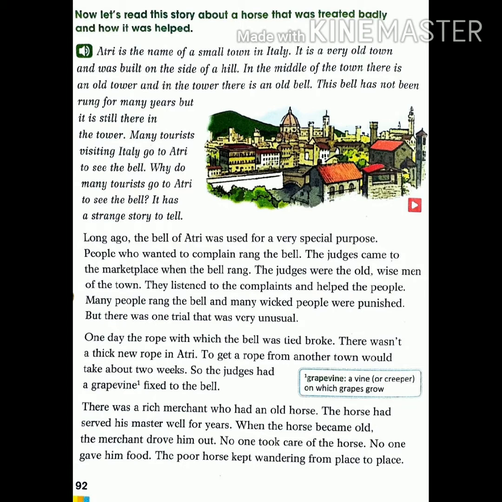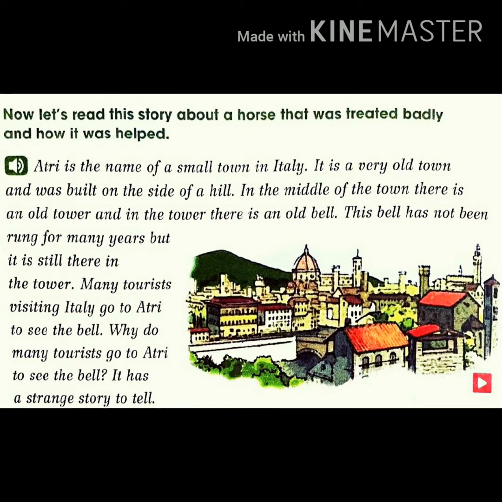So let's get started. Atri is the name of a small town in Italy. It is a very old town and was built on the side of a hill. In the middle of the town, there is an old tower, and in the tower, there is an old bell. This bell has not been rung for many years, but it is still there in the tower. Many tourists visiting Italy go to Atri to see the bell. Why do many tourists go to Atri to see the bell? It has a strange story to tell.